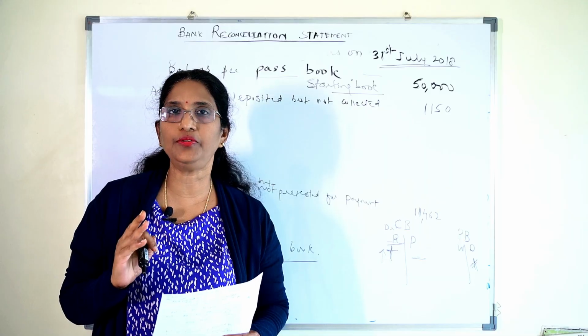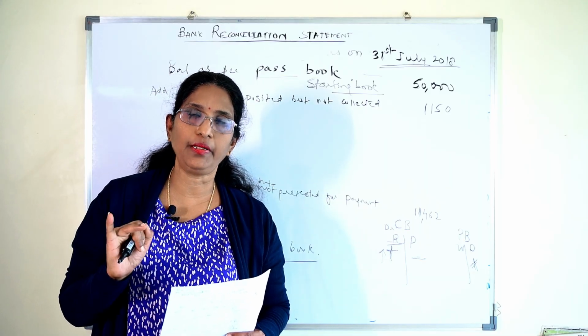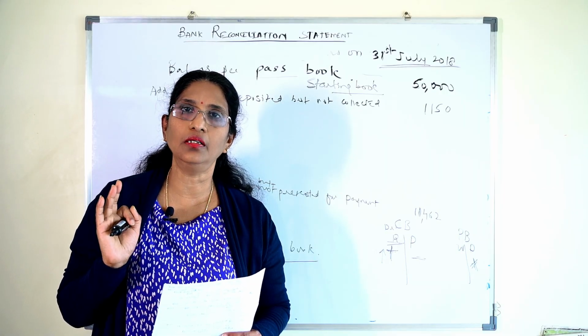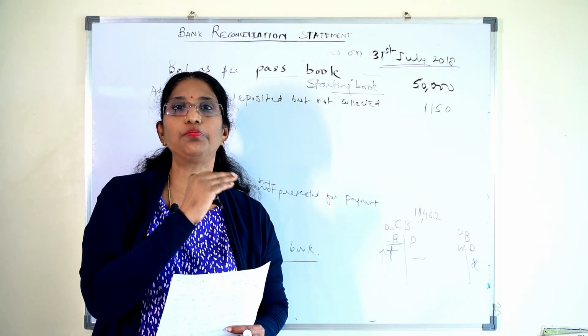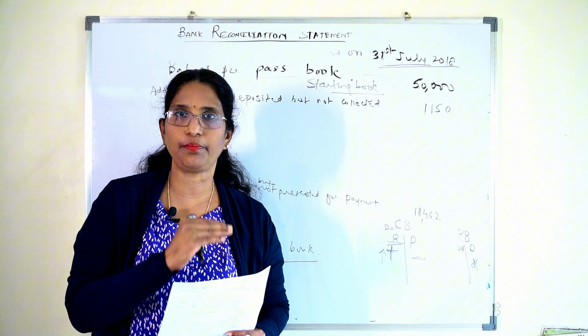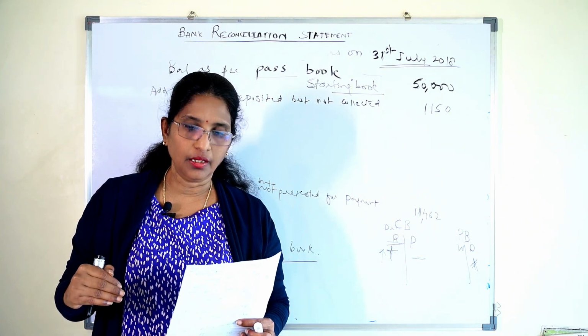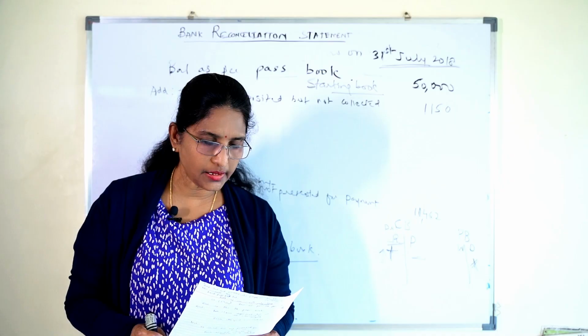That is the third point you have to remember whenever you are doing the BRS. First, the timing, the date. Then whether it is a favorable or unfavorable balance. We are now in the favorable balance. Which book is our starting point as the basis? Which book are you reaching? That's the third. Then, in which book the transaction has been initiated.